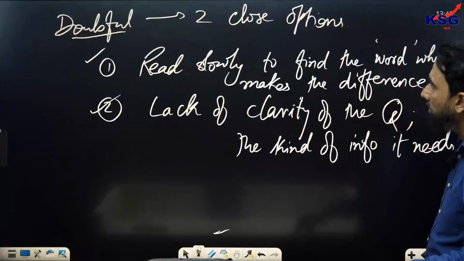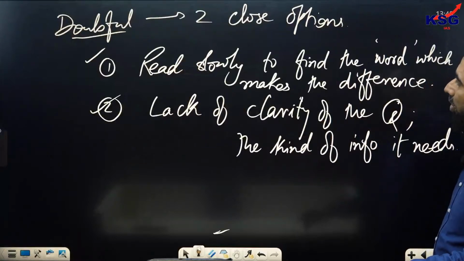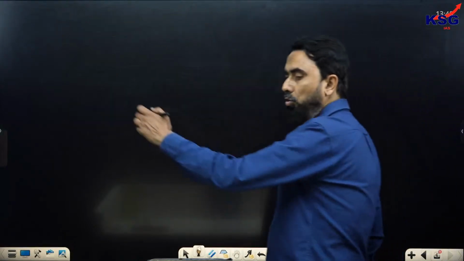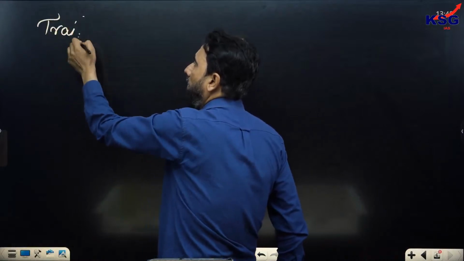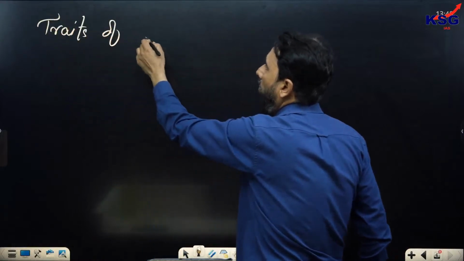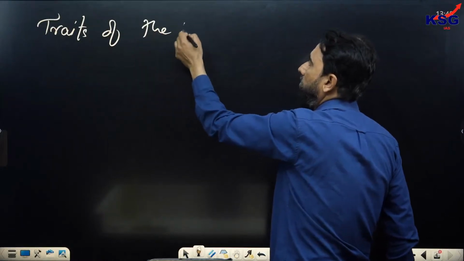And the second thing is that when you are doubtful between two close options, your ability to notice the traits of the wrong options matters.